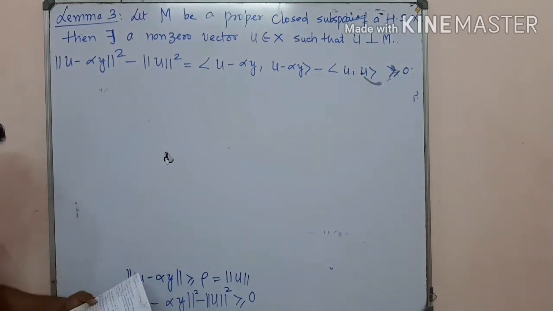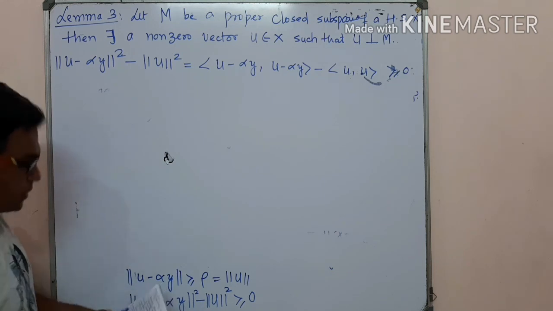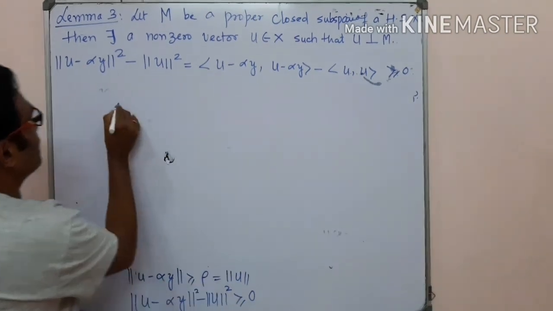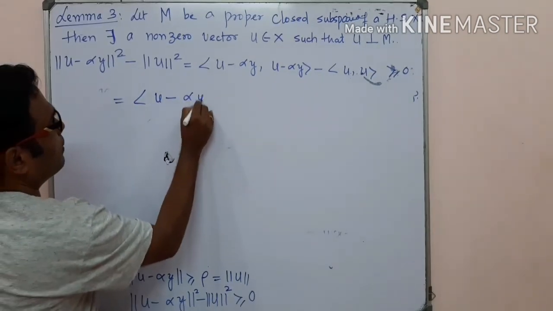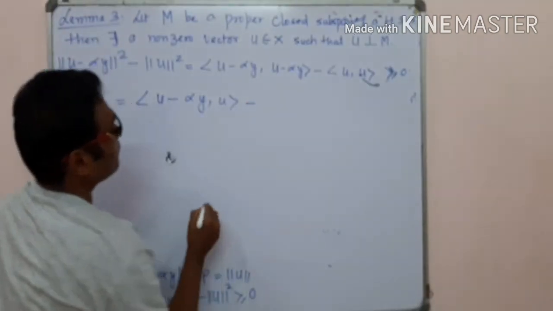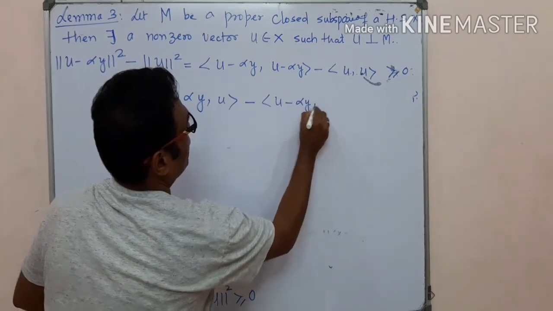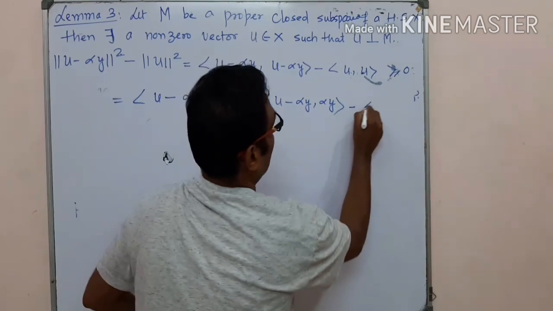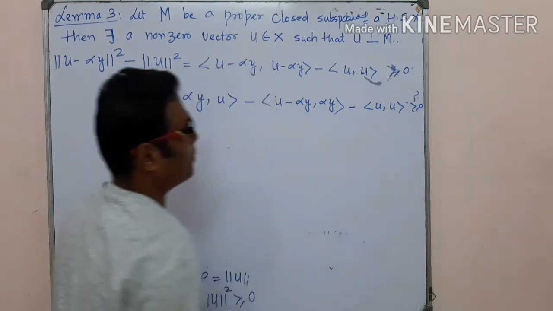Now using the linearity property and several properties, we solve it here. Just solve one step here so you can understand better. This is the inner product of u minus alpha y comma u minus alpha y minus the inner product of u comma u, which is greater than or equal to 0.